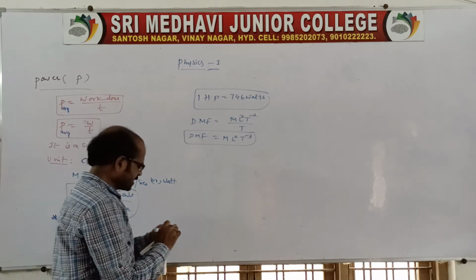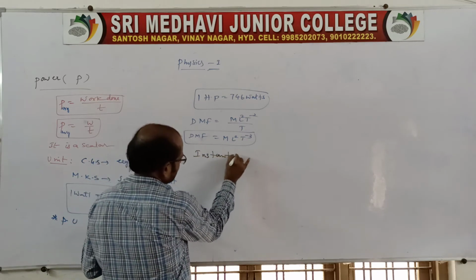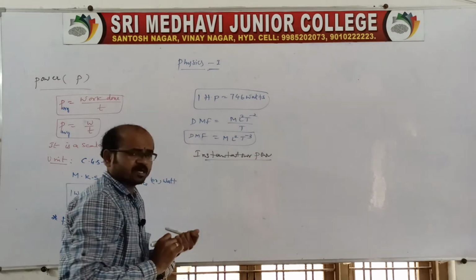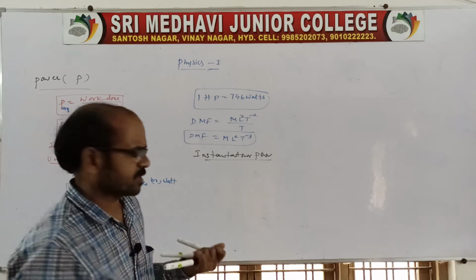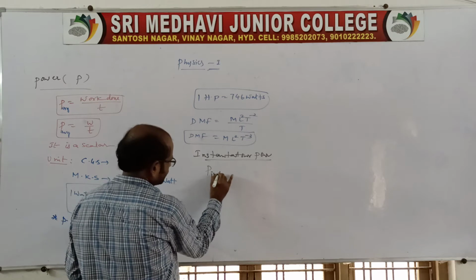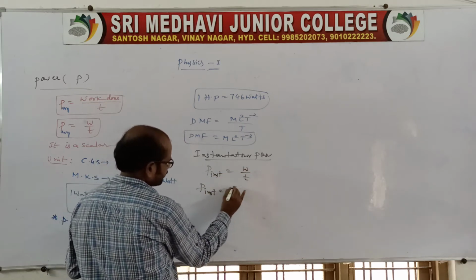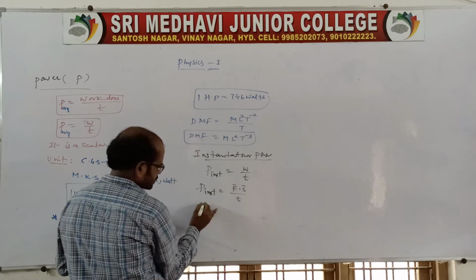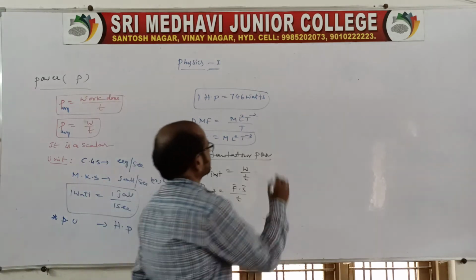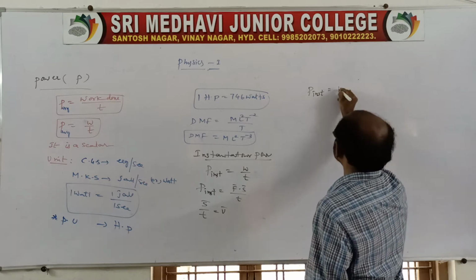There is another power we call instantaneous power, the power at a particular instant of time. Power instantaneous is equal to work done by time, therefore P_inst is equal to F·S by T. Now S by T is nothing but speed or velocity. Therefore, instantaneous power becomes F·V.